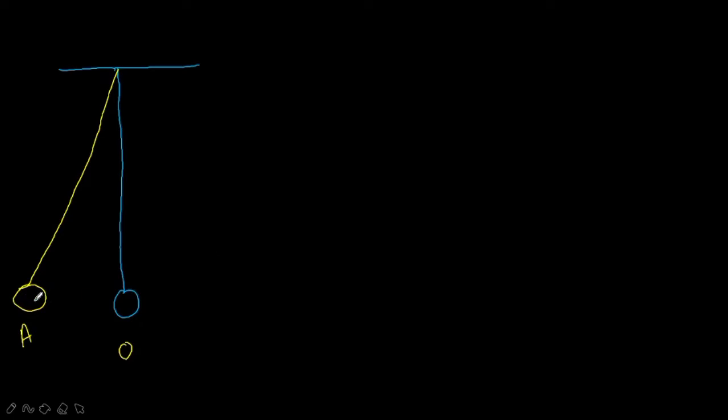And then along with that, we have to measure the time. How? Measure the time the pendulum takes to complete 20 oscillations.